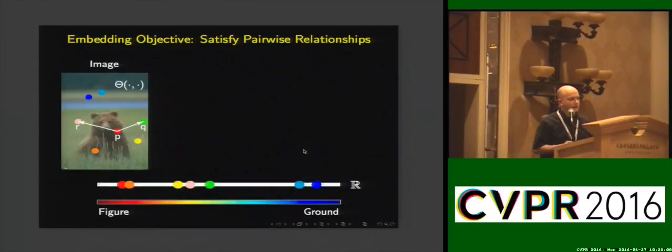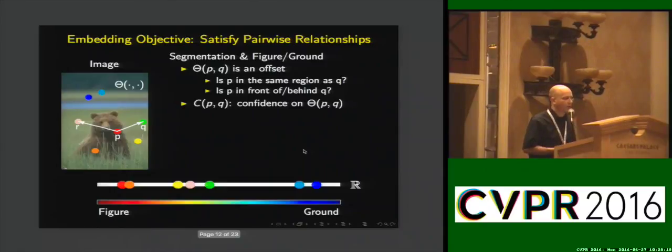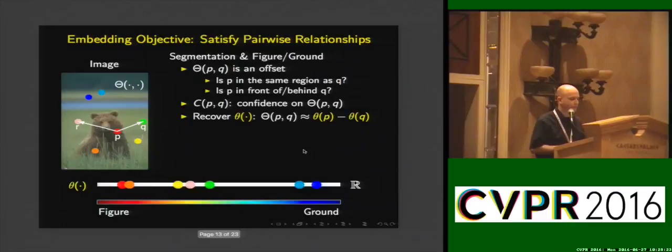Okay, so the embedding system works as follows. We start off assuming we can describe pairwise relationships between possibly distant points in the scene. And these pairwise relationships are of the form: we want to know if pixel P is in front of pixel Q, or if it's in the same region, or if it's behind it. We also may have a varying degree of confidence on each of these predictions. And then our embedding task is to recover a globally consistent interpretation that reflects as close as possible these